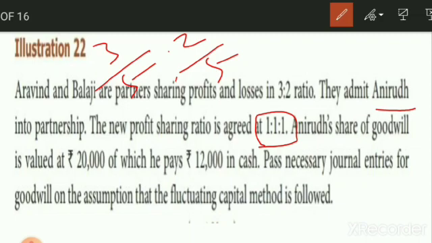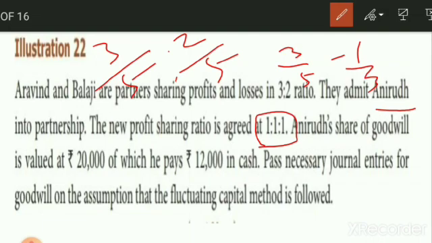So we have to calculate the sacrificing ratio here. Sacrificing ratio is equal to old ratio minus new ratio. Old ratio is 3 by 5, so 3 by 5 minus 1 by 3. The new ratio is 1 by 3 for Aravind, 1 by 3 for Balaji, 1 by 3 for Anirudh. When you subtract 3 by 5 minus 1 by 3, we will get the sacrificing ratio for Aravind. The same way, the sacrificing ratio for Balaji is equal to 2 by 5 minus 1 by 3. So first you have to calculate the sacrificing ratio.